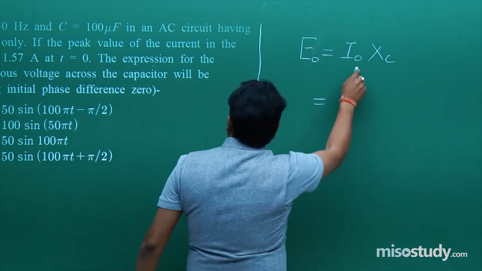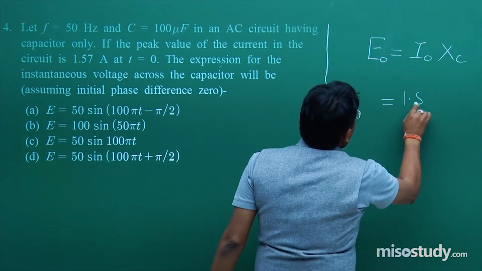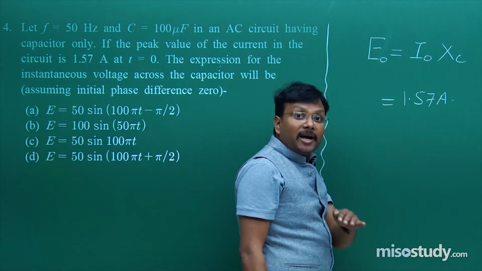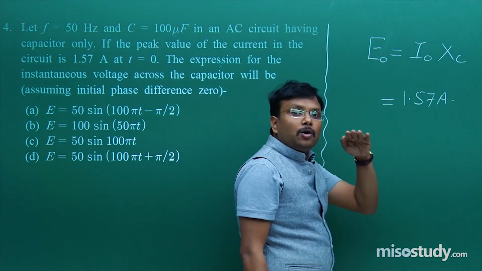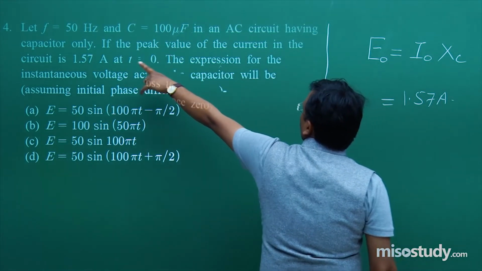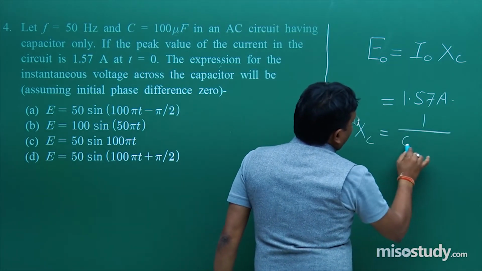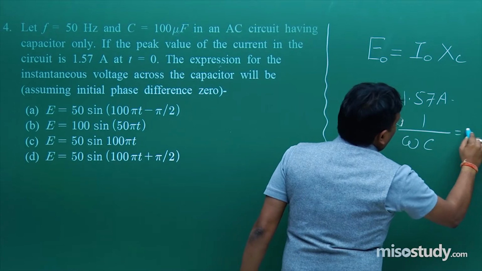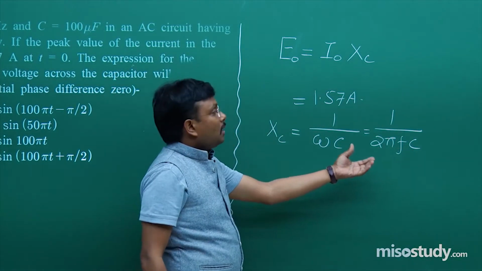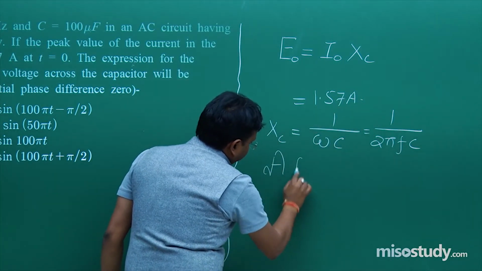So now what is the value of I naught? It is given as 1.57 ampere. XC means 1 upon omega C, 1 upon 2 pi f C. Fine. And capacitor value is also given, F value is also given. XC is equal to 1 upon omega C is equal to 1 upon 2 pi f C. Put all the values and place over here. Fine. After solving